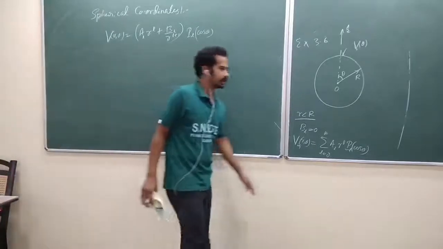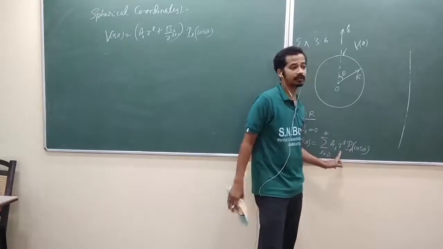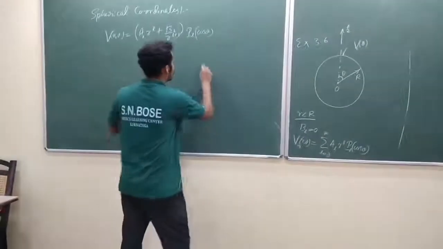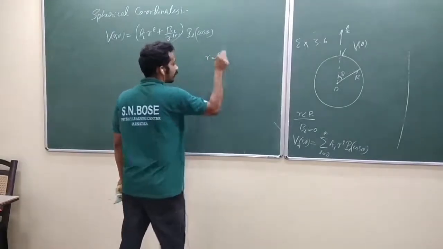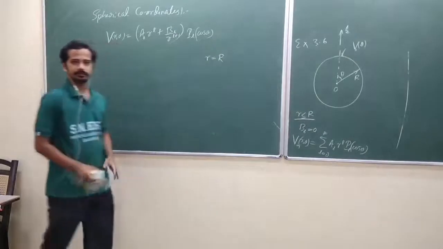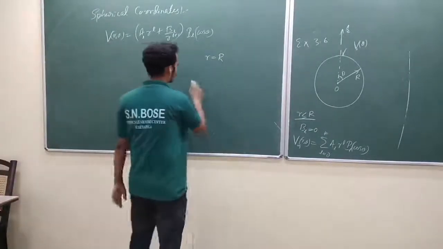To use the Fourier trick, you are multiplying by PL dash. No, you have the R function also. It's too difficult. Okay, then what would you do? Take R equal to capital R on the surface. Can I take R less than or equal to R in the region?